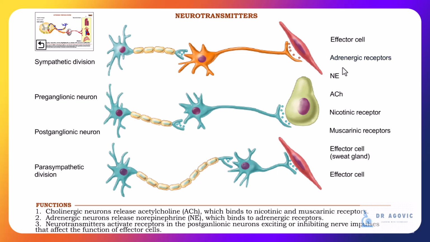In general, neurotransmitters activate receptors in the postganglionic neurons, exciting or inhibiting nerve impulses that affect the function of effector cells.